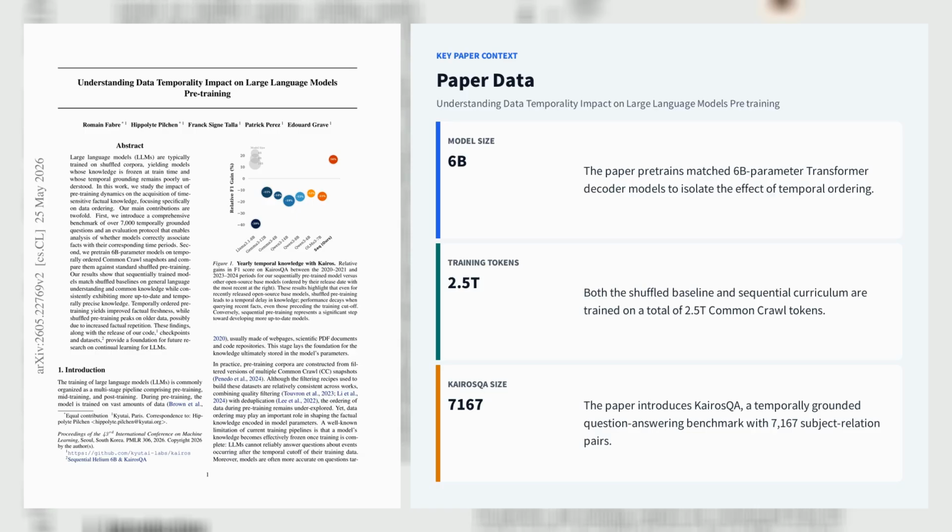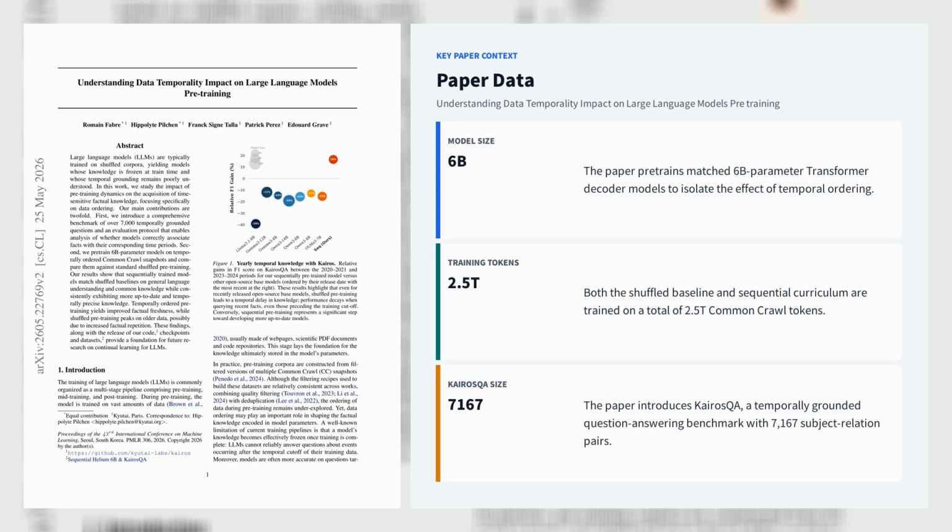The authors pre-trained matched 6B parameter transformer decoders on 2.5T Common Crawl tokens in two regimes, a globally shuffled baseline, and a strictly chronological curriculum, spanning 2018 to 2025 using AdamW, a 4096 token context, and 128 H100 GPUs.